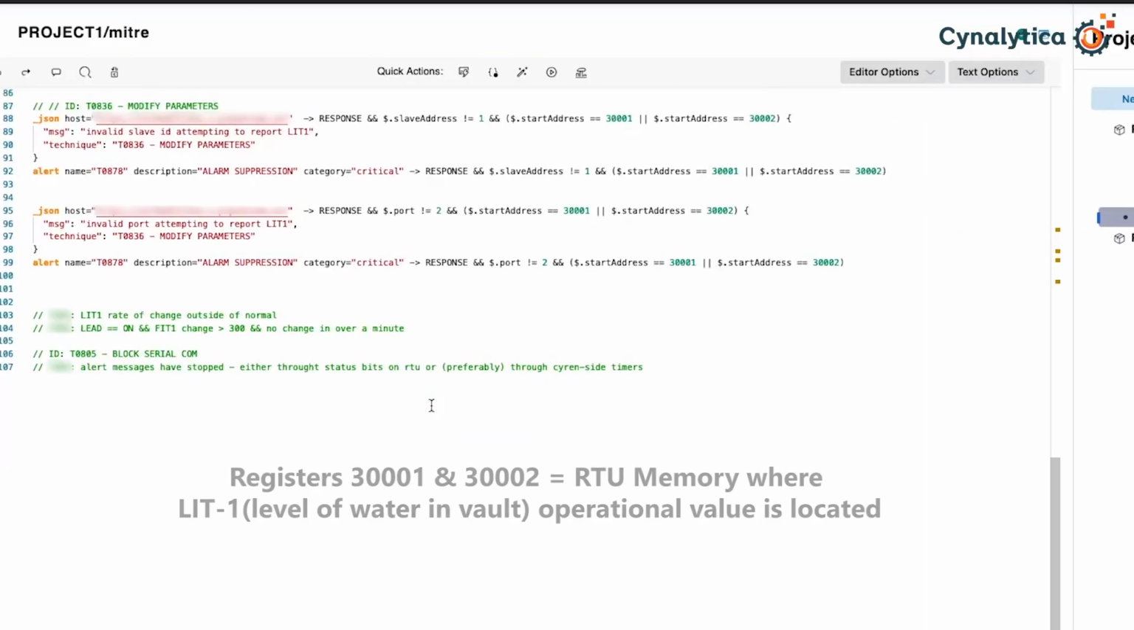When a response message for registers 30,001 or 30,002 originates from a slave address that is not equal to 1, or when a response message for registers 30,001 and 30,002 originates from a serial guard port not equal to 2, when the normal rate of change for the level is outside of normal parameters, or when the lead pump is on and the flow is greater than 300 and our level does not change over a period of time.